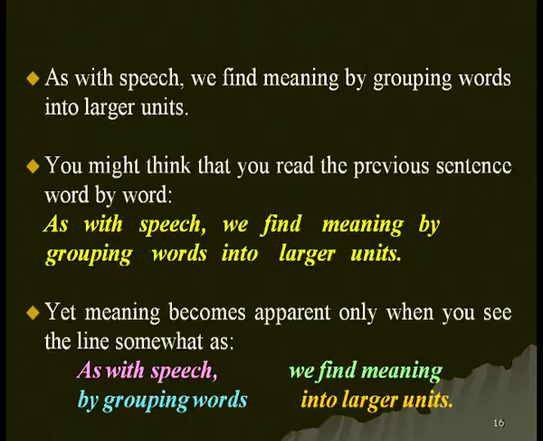Actually, you will notice that meaning becomes apparent only when you see the line somewhat as the following. As with speech, we find meaning by grouping words into larger units. So meaning did not come from reading word by word; we were comprehending it in terms of the sense units. So it was: as with speech, we find meaning, by grouping words, into larger units. These 4 sense units were there, that is why we could read it faster.